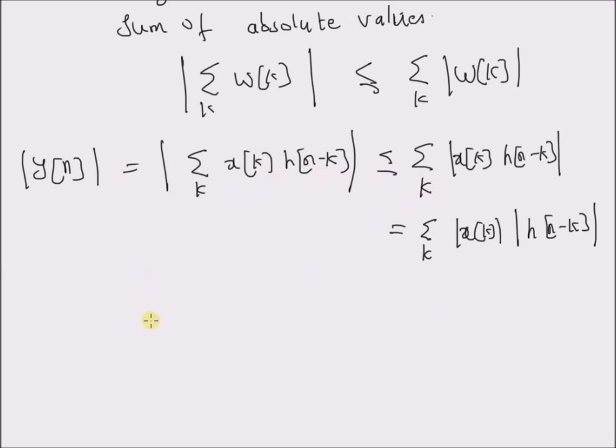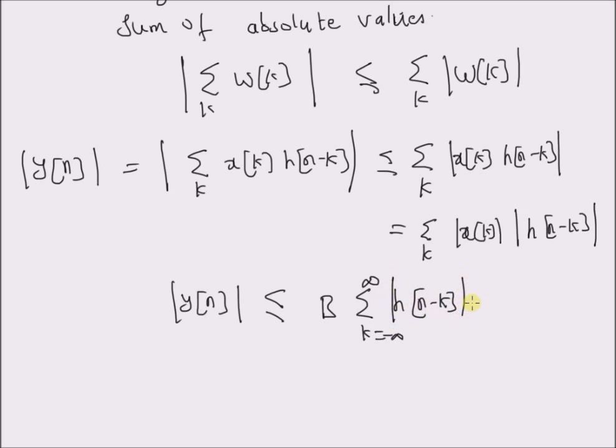So by using this relation, we can say that the absolute value of the output y of n is less than or equal to b times the sum k equal to minus infinity to plus infinity of the absolute value of h of n minus k.